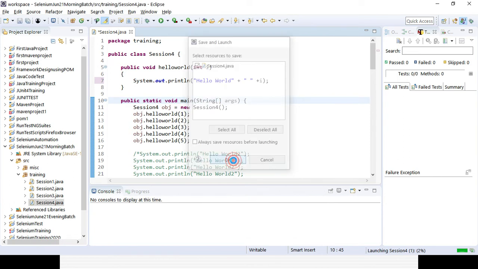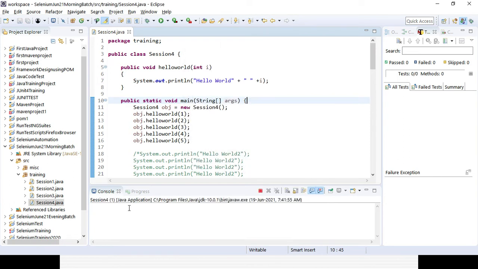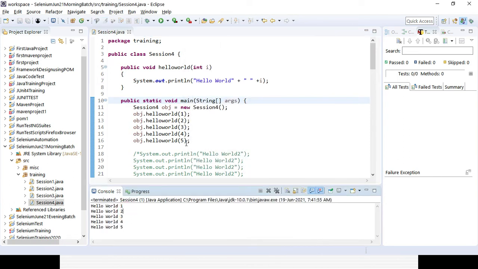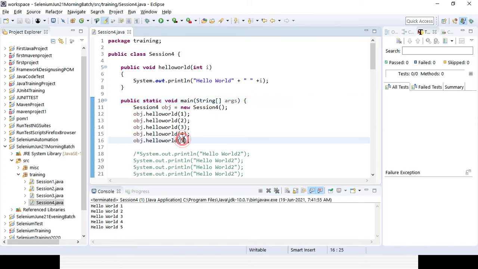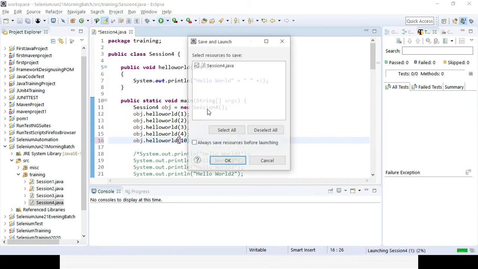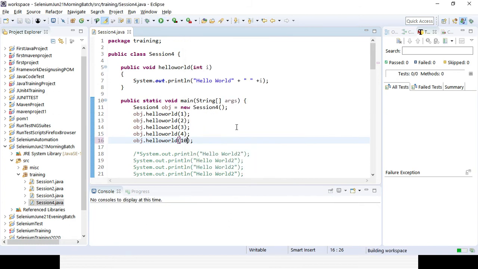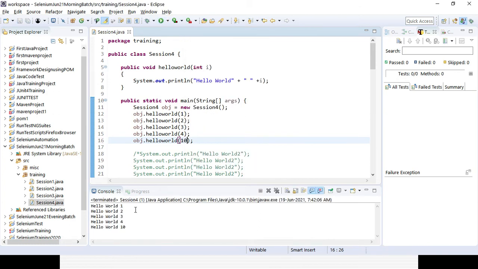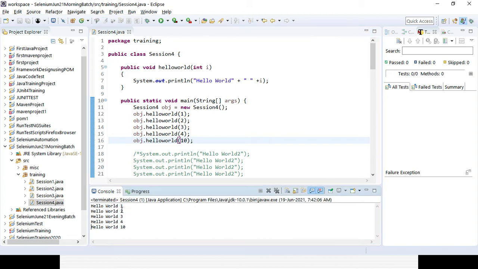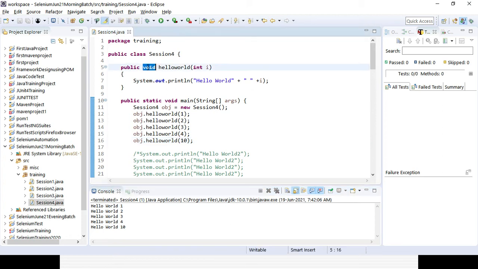Let's run it and see whether it's working or not. Hello world 1, 2, 3, 4, 5, 6. If you want to check, even after 4 it will go up to 10 only. So instead of hard coding something, I can rely on the right methods or functions, and we can customize it any way. So that is called a method without any return type, that is, the return type is void. So there is no return type, right?